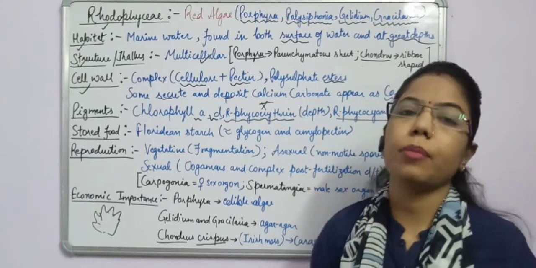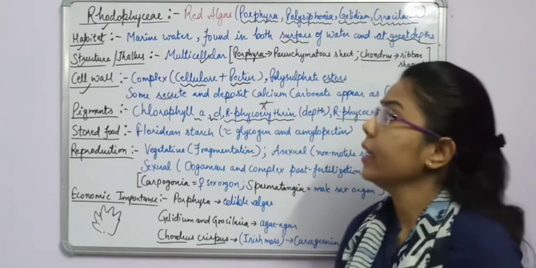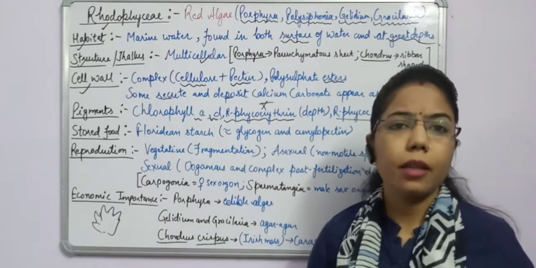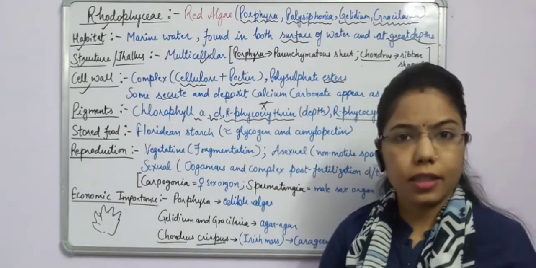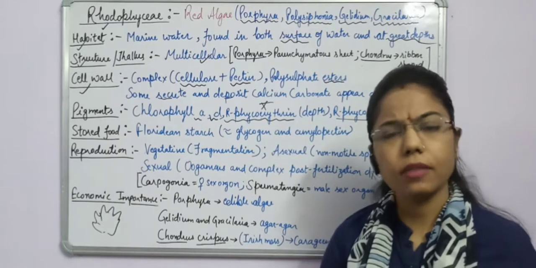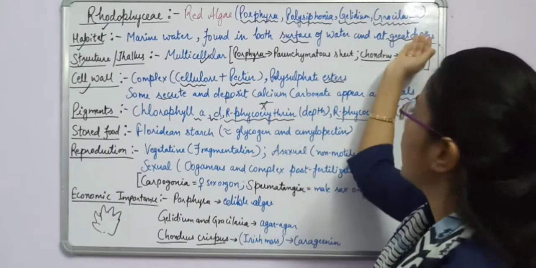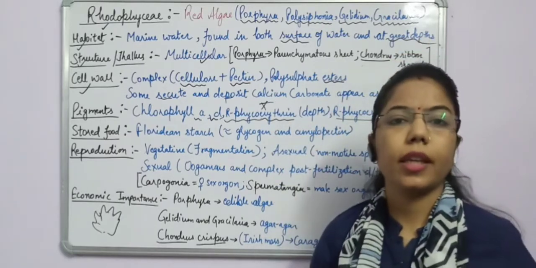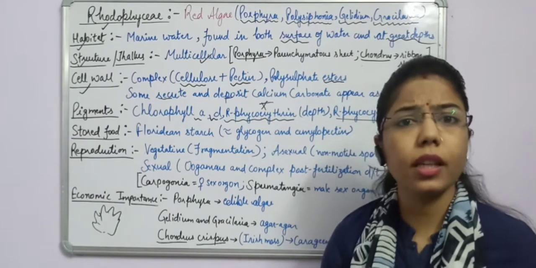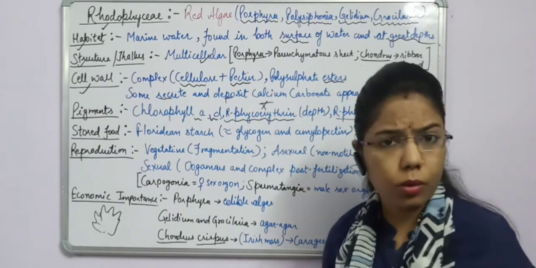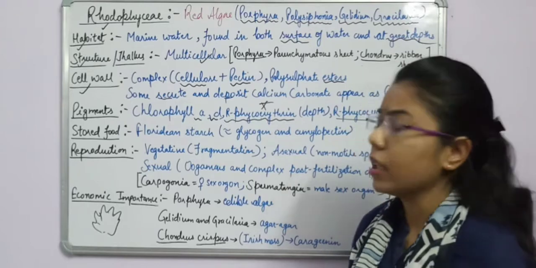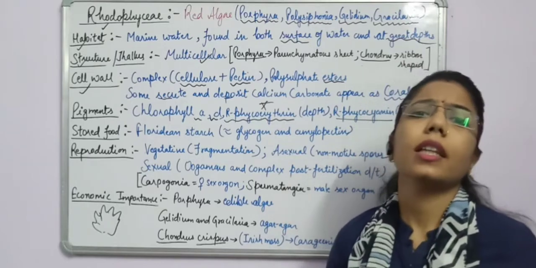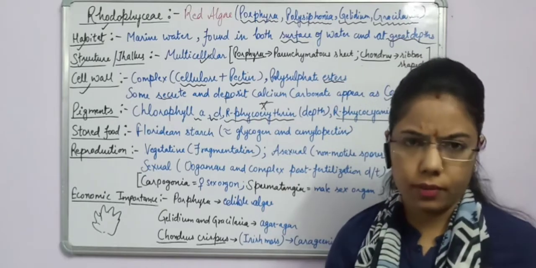Okay, two things are present. As we have said, these red algae can be found at the surface of the ocean as well as in the depth of the ocean. They can be surface dwellers and we can also find them in the deep ocean. So according to this, their color will change.